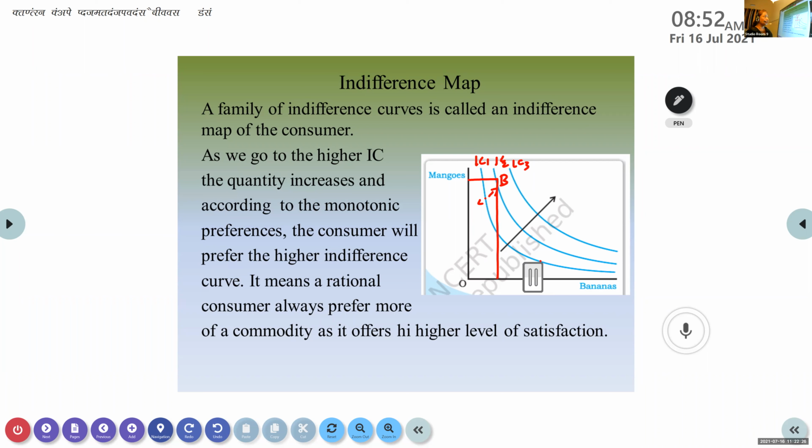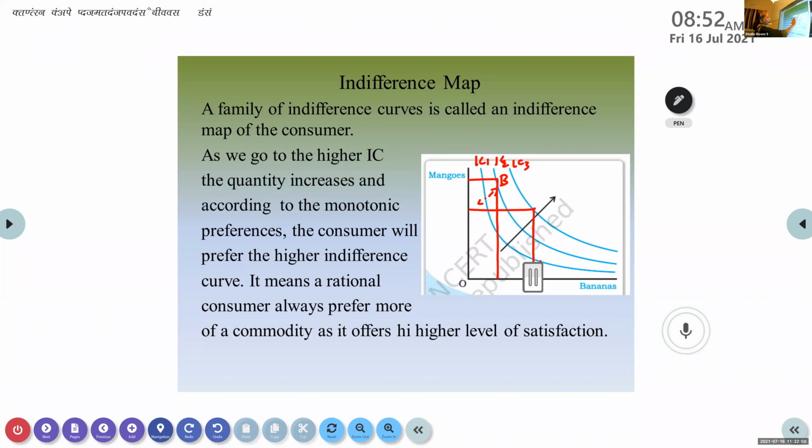So if you go to a higher indifference curve, more quantity of the product will be available for the consumer. The consumer will always prefer to have more quantity, because it gives more total utility.